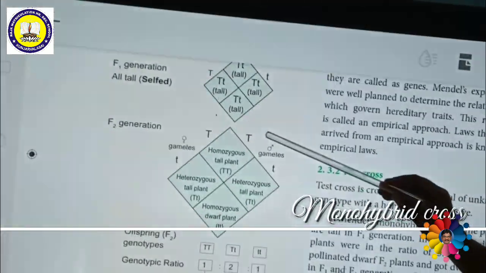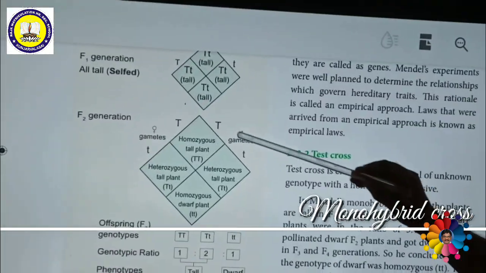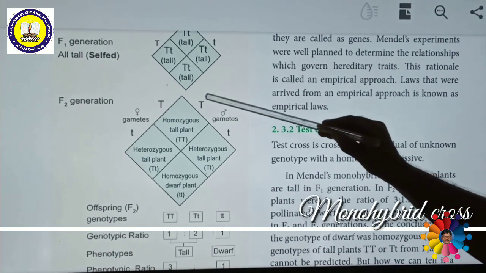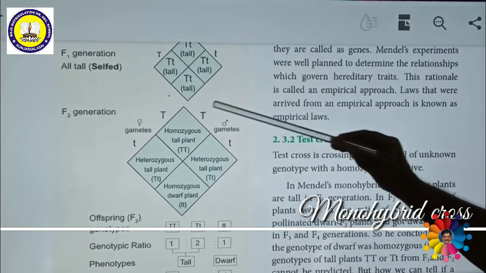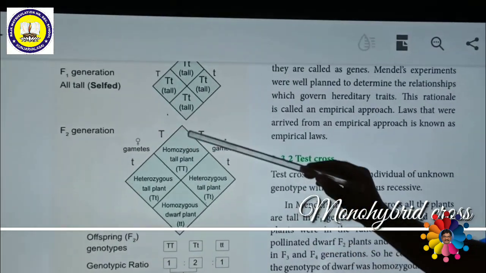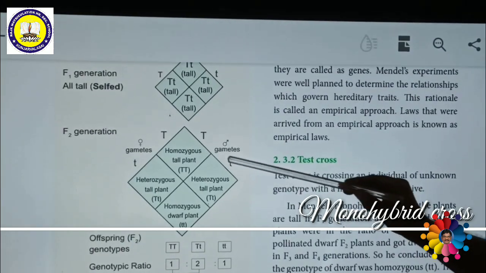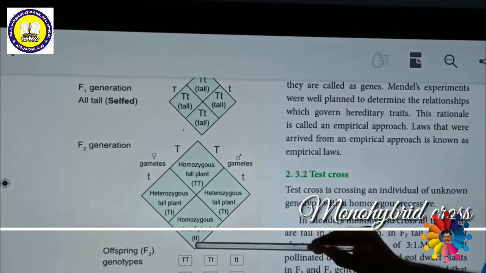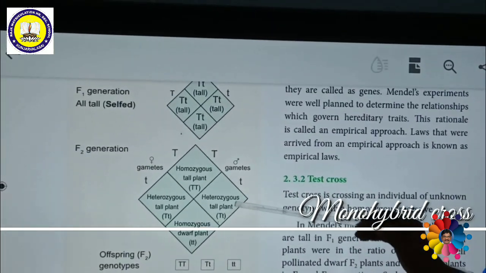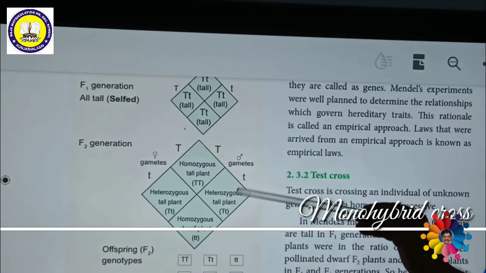See here, this is the male parent, this is the female parent. The male parent has one capital T gamete and one small t gamete. The female parent also has one capital T gamete and one small t gamete. This is called a Punnett square. Reginald Punnett, a great geneticist, gave this checkerboard, which is why it is named after him.